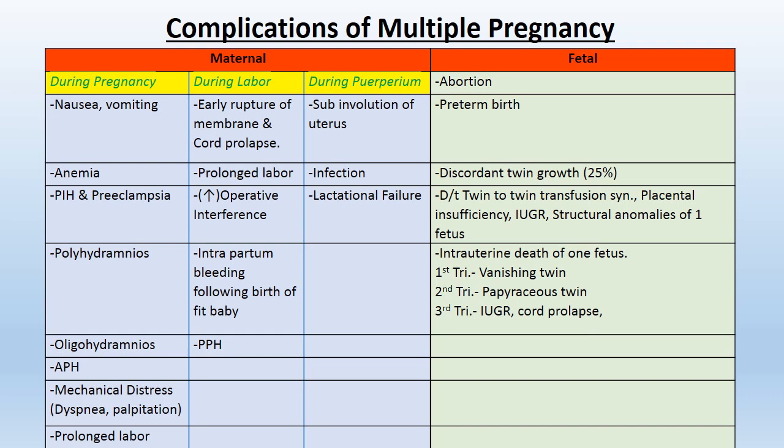Fetal complications in twin pregnancy are abortion, preterm birth, discordant twin growth, twin to twin transfusion syndrome, placental insufficiency, IUGR, structural anomalies of first fetus. Intrauterine death of first fetus in first trimester, there may be vanishing twin. In second trimester, it may be fetus papyraceus, and in third trimester, IUGR or cord prolapse.